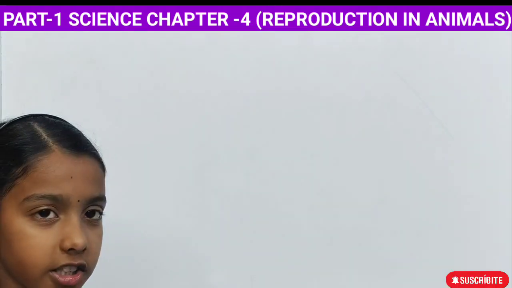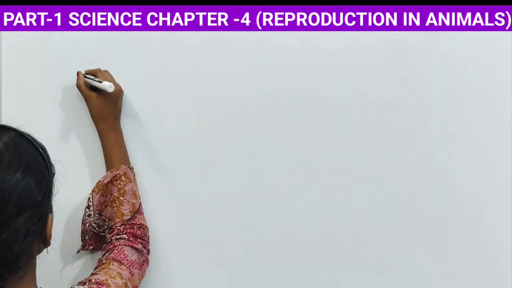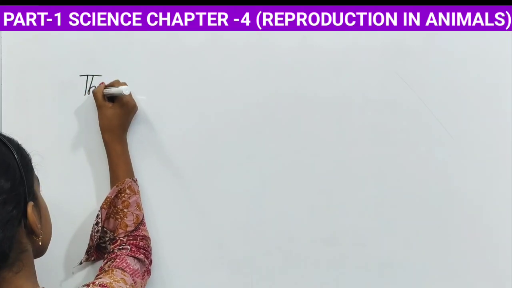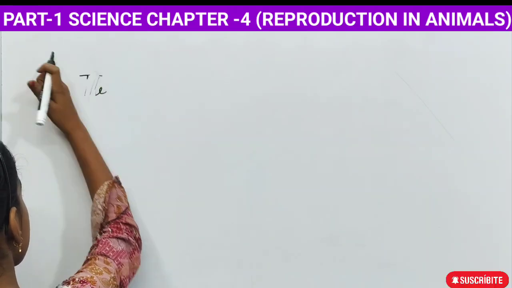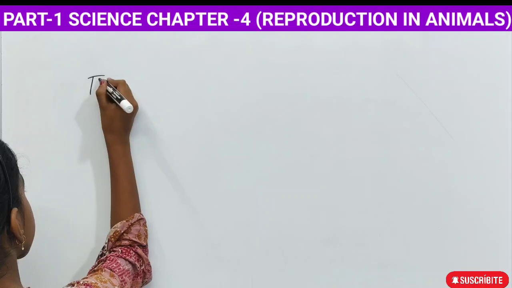Now we are going to learn science. In this, we are going to learn a new chapter, reproduction in animals. So, here first we will learn what is reproduction. So, reproduction is... meaning of reproduction.